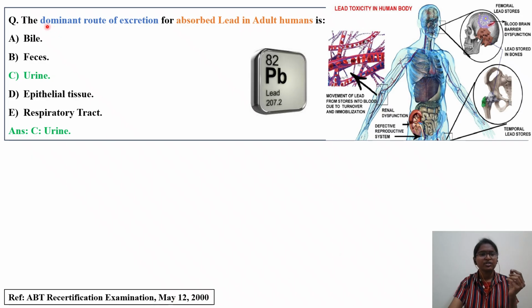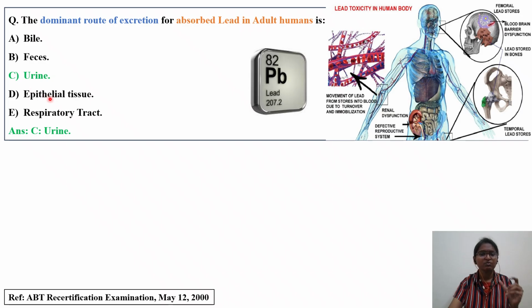So the question was: the dominant route of excretion for absorbed lead in adult human is. We have to identify the route of excretion, particularly for the adult human population. Option A is bile, option B is feces, option C is urine, option D is epithelial tissue, option E is respiratory tract. The right answer, in the green text, is option C, urine.